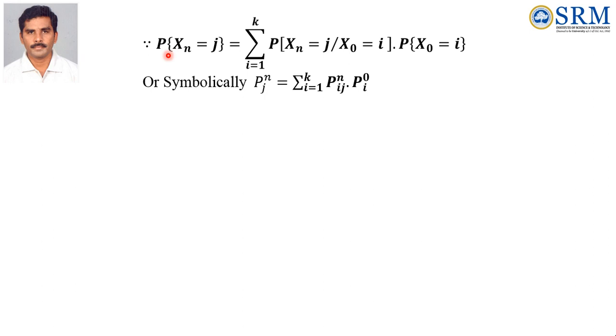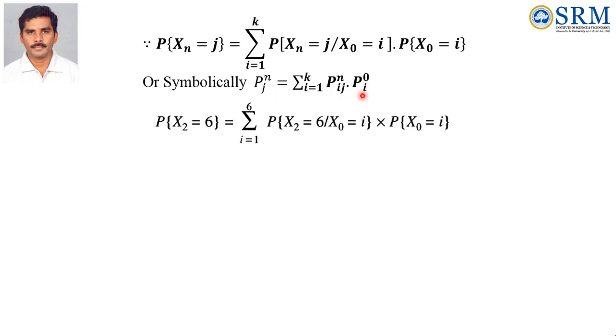So what is the formula? Probability of Xn equal to j is the sum over i equal to 1 to k of probability of Xn equal to j given X0 equal to i, times probability of X0 equal to i. Therefore we can write here j is 6, and take i equal to 1 to 6. This probability of X0 equal to i is common, 1/6. So take it common, 1/6.